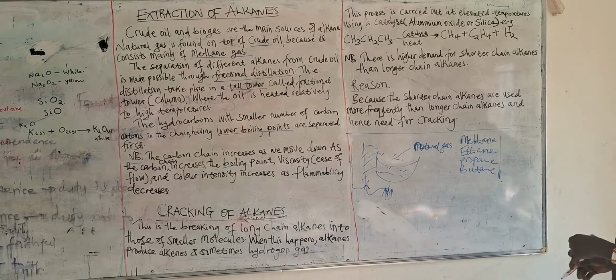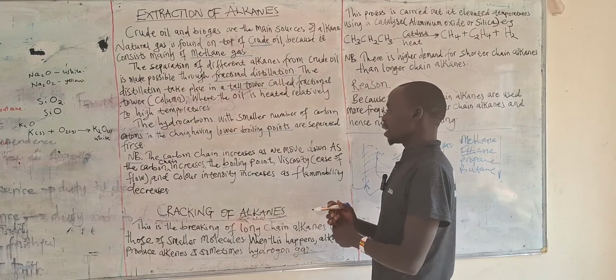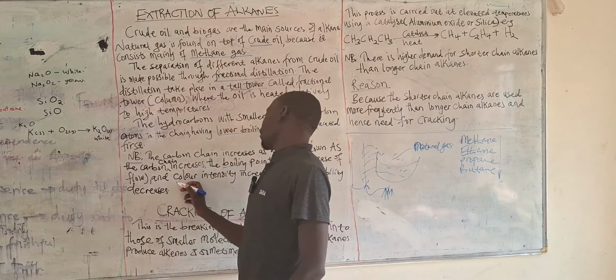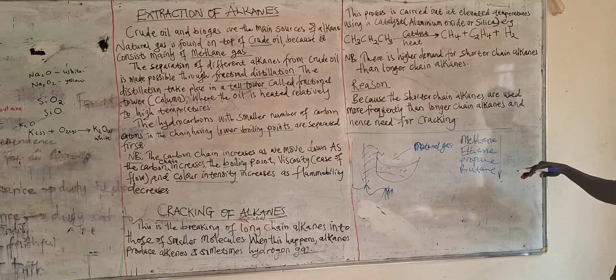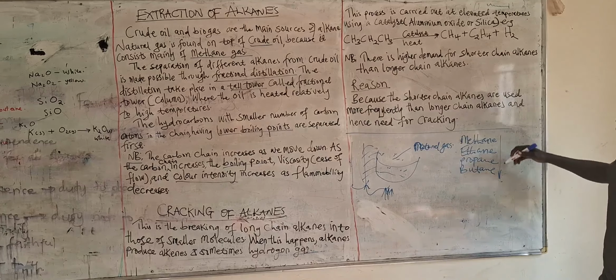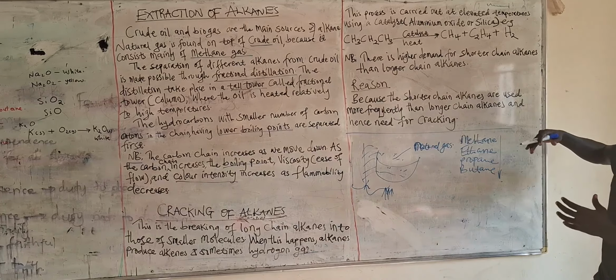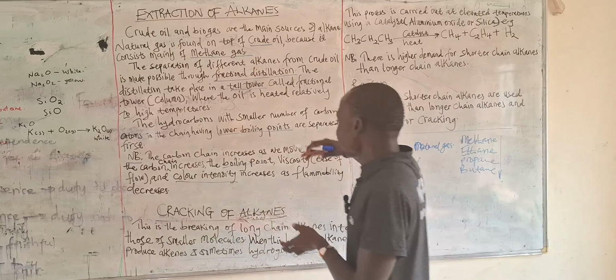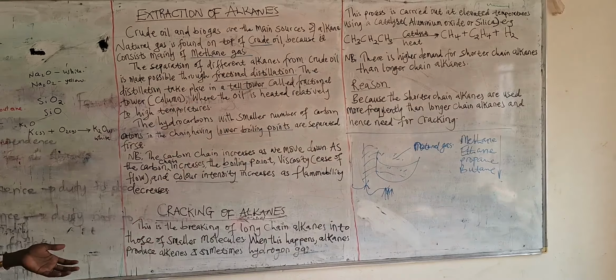And therefore the viscosity can also increase. Then the color intensity. These things have different colors, but when you look at them critically, as you keep going down, the color intensity keeps becoming deeper compared to those which are lighter up there.